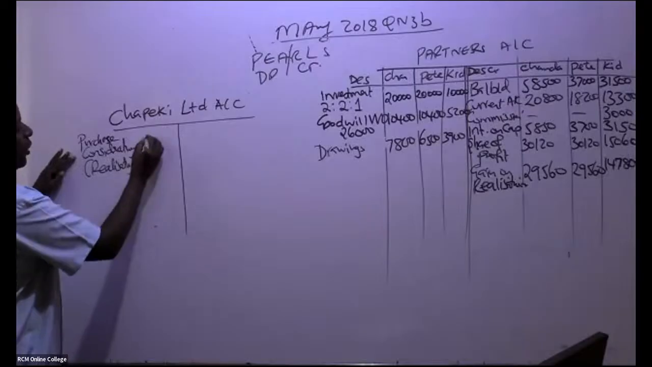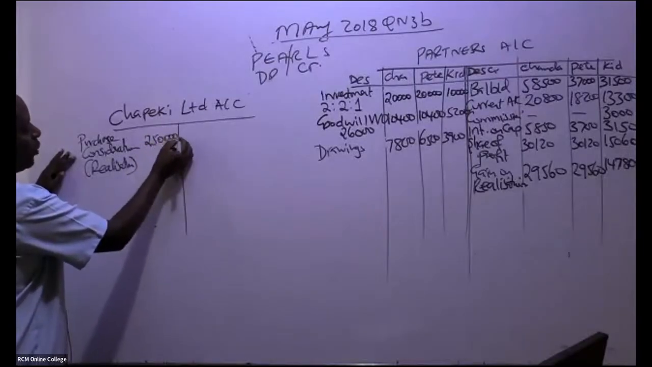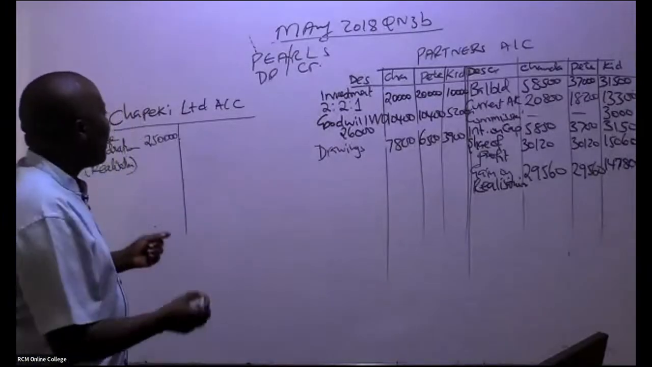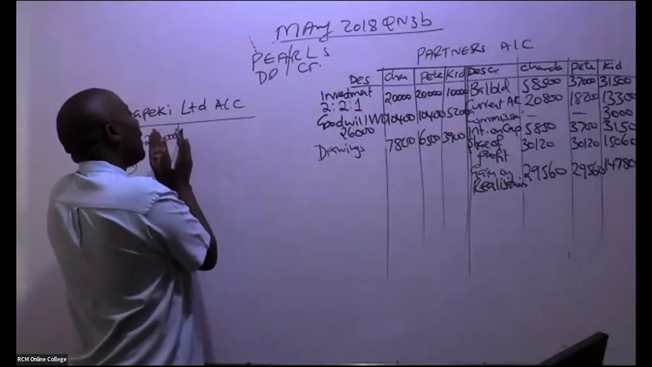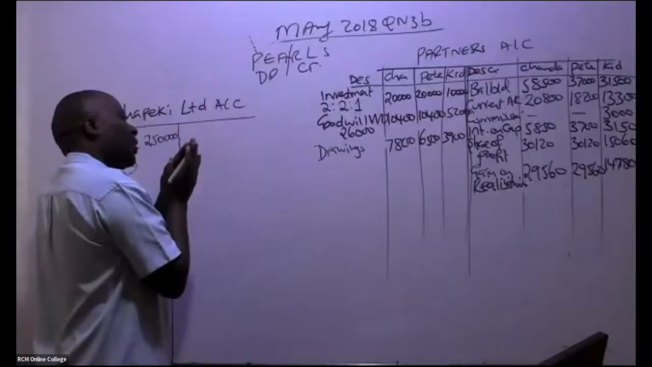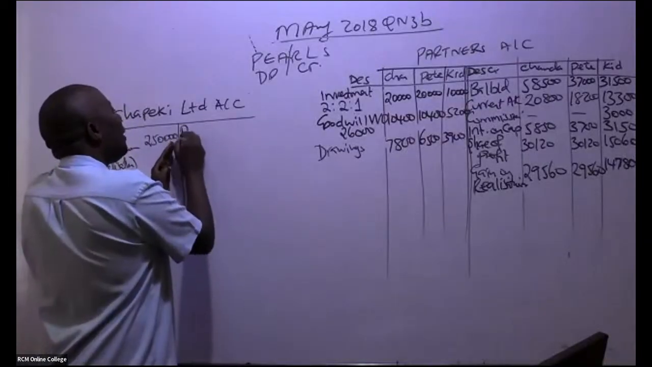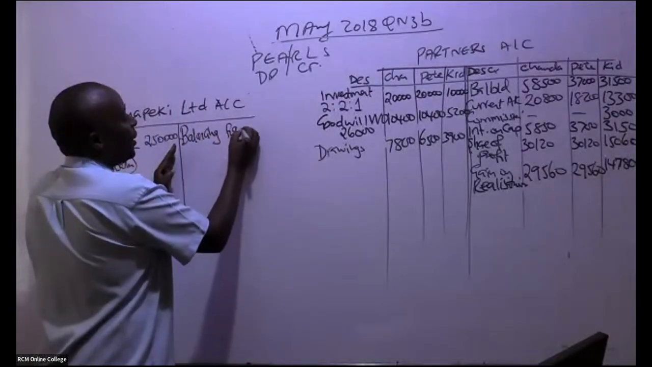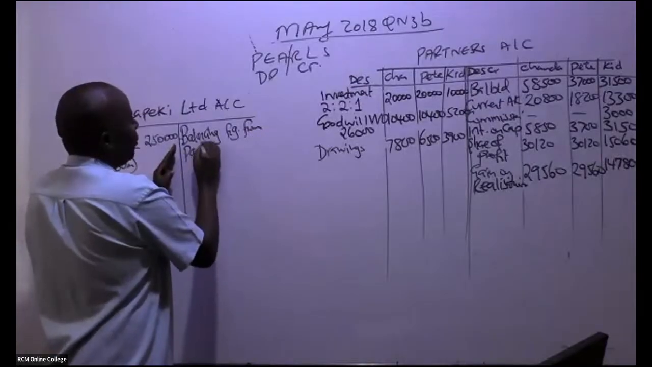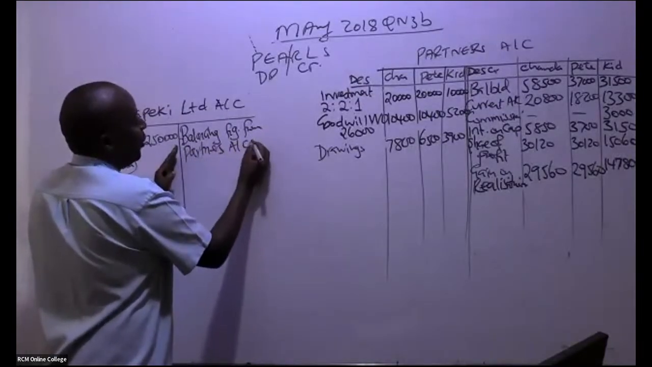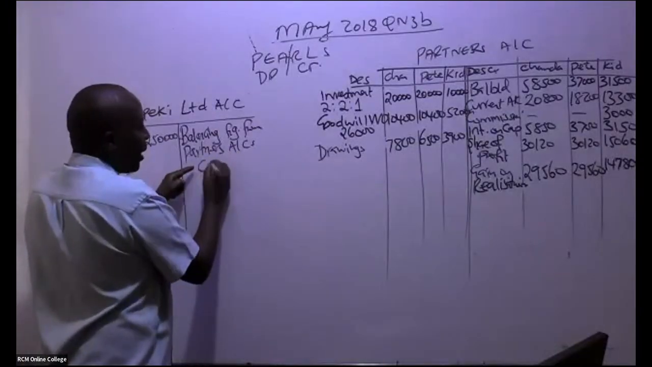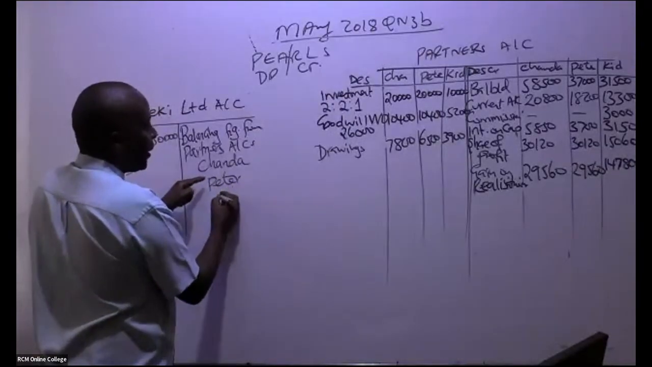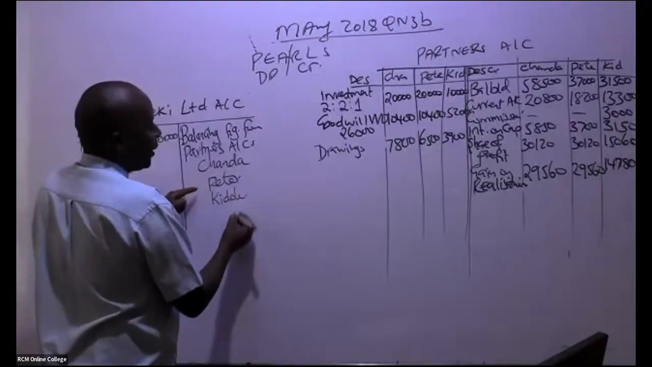So this realization, this was 250,000. And now remember this account also gets figures from the partners. So you'll be able to come and give us balancing figures from partners' accounts. From partners' accounts, you write each partner here. So we have Chanda, we have Pete, we have in this case here Kidole, like that.